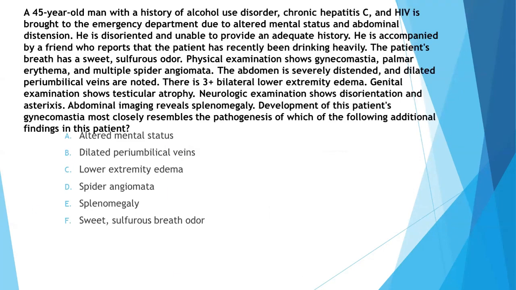So, development of this patient's gynecomastia most closely resembles the pathogenesis of which of the following additional findings in this patient? The answer is spider angiomata, because both have estrogen pathogenesis involved in their formation.